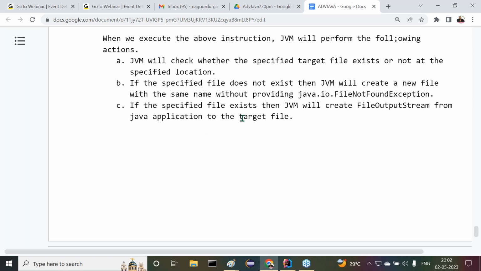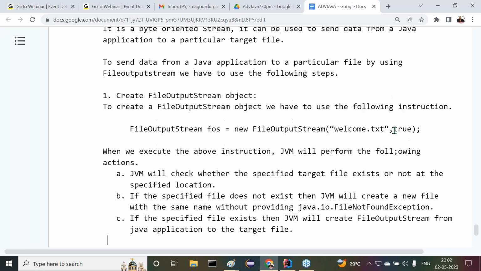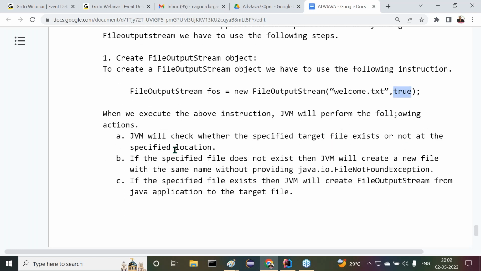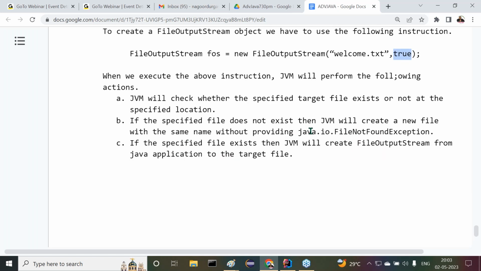Only the other three steps we have to understand now. But now the story about the Boolean value. Any mistake here? JVM will check whether the specified target file exists or not at the specified location. If the specified file does not exist, then JVM will create a new file with the same name without throwing java.io.FileNotFoundException. If the specified file exists, then JVM will create a FileOutputStream from the Java application to the target file.